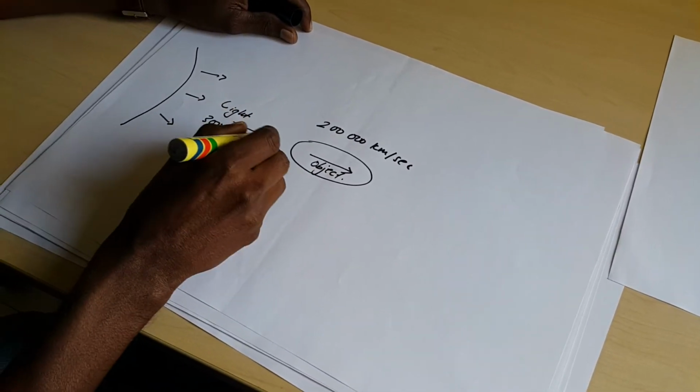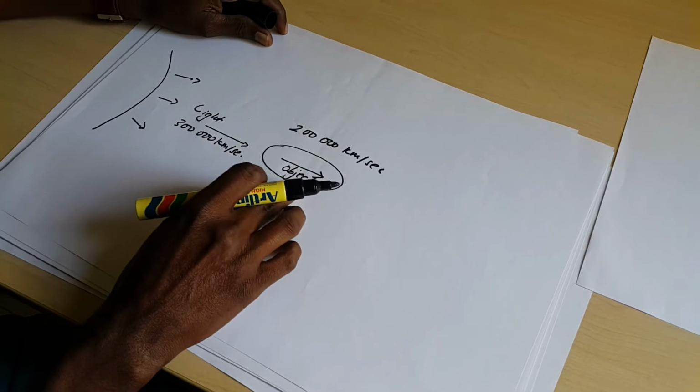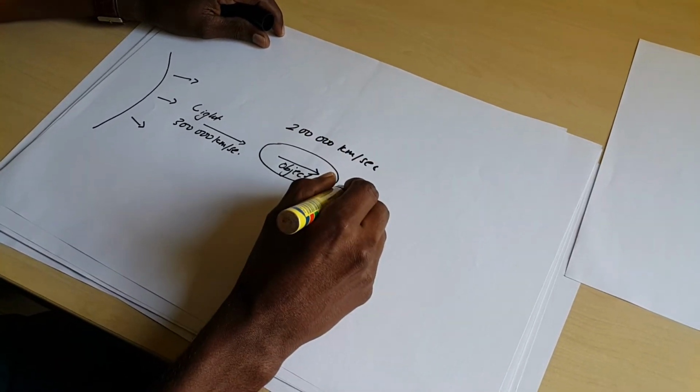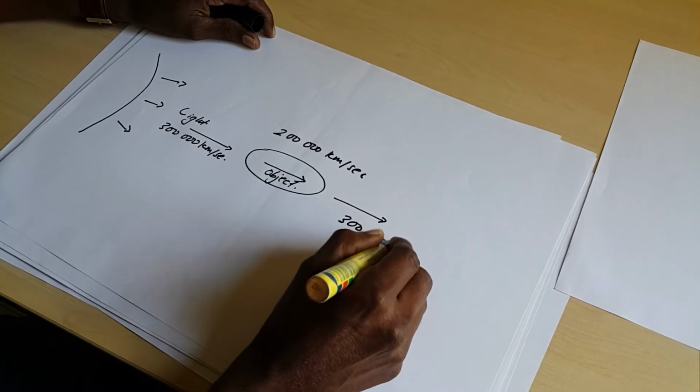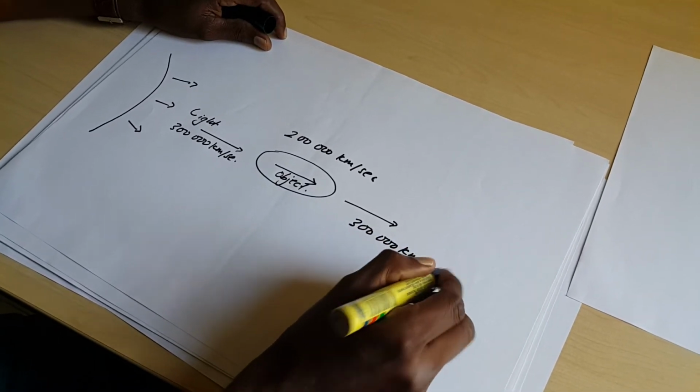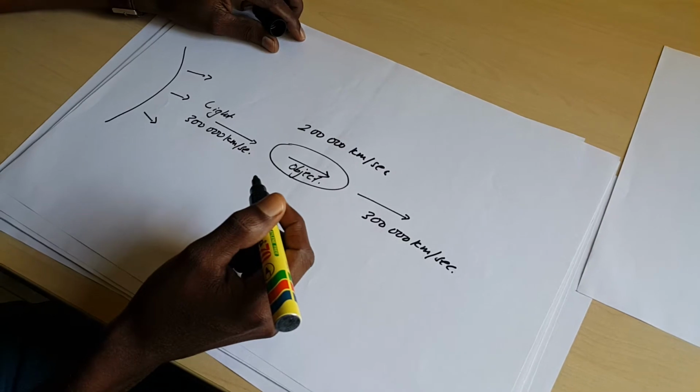Now when this light is passing by this object, it is going to pass by with 300,000 km per second. Why is it so?